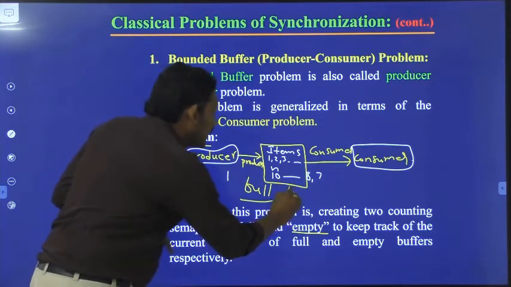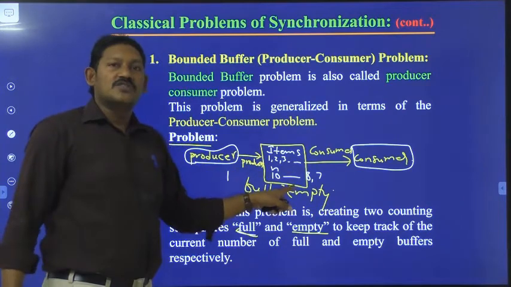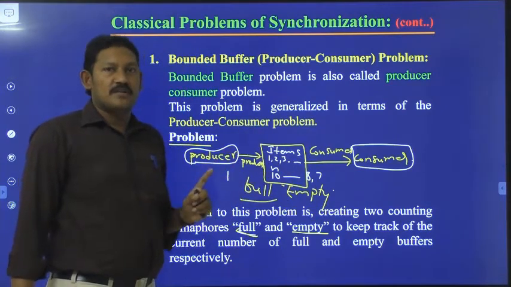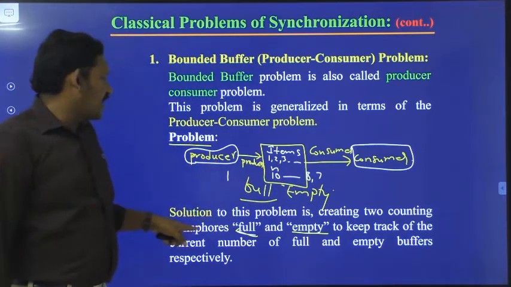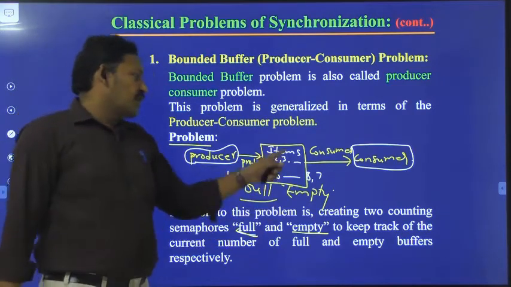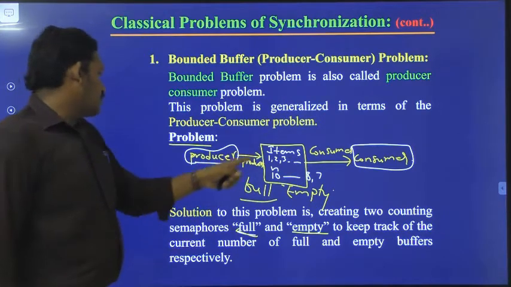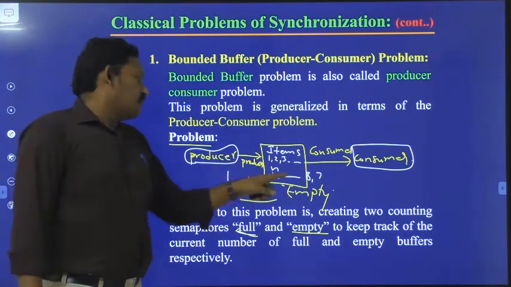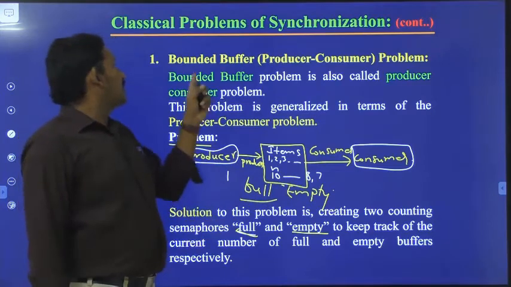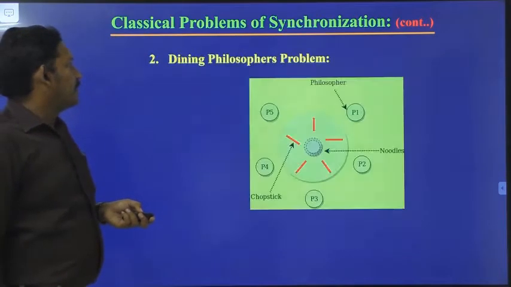If it is empty, the consumer will not consume any items from this block. That's the reason two counting semaphores were kept, full and empty. The producer and consumer have to keep track of these two semaphores. With this we will wind up the first one, the producer and consumer problem.